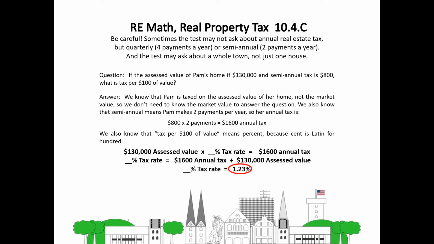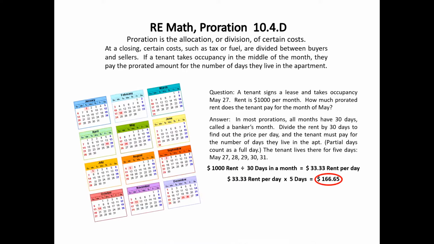Now you can see what I did here. I divided both sides of the equation on either side of the equal sign. I divided both sides by $130,000. And that's how I found out that the tax rate is actually 1.23%.